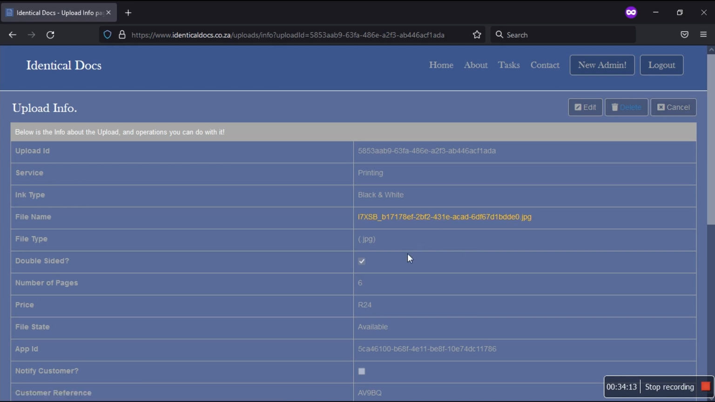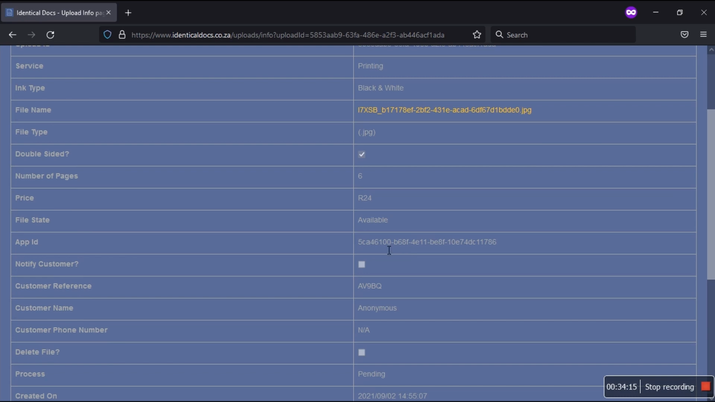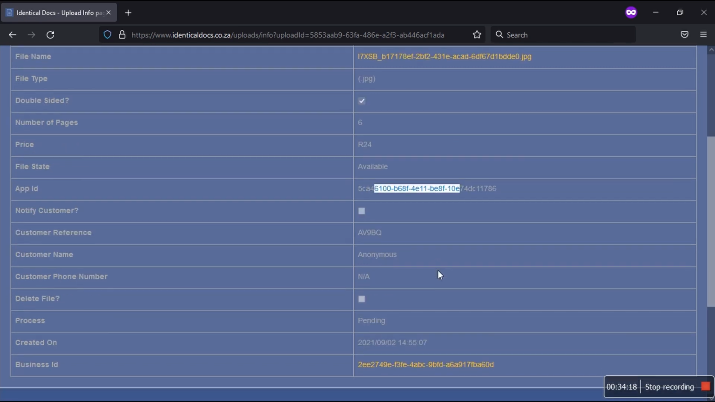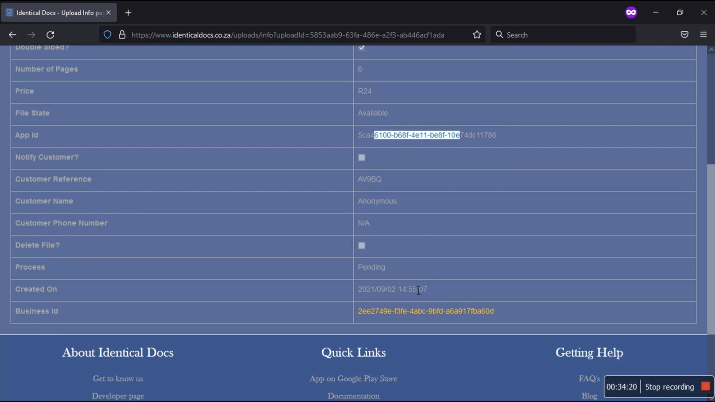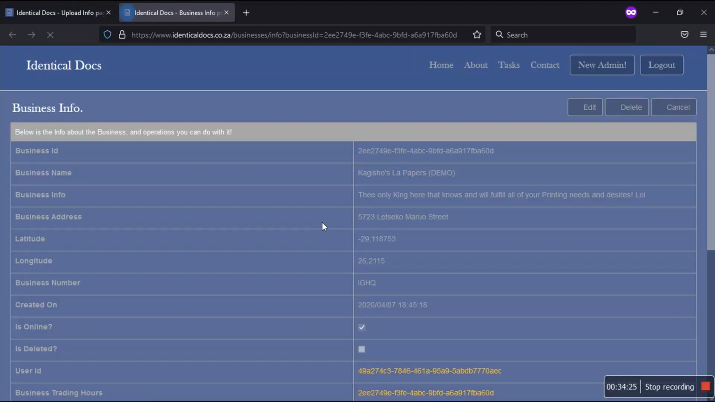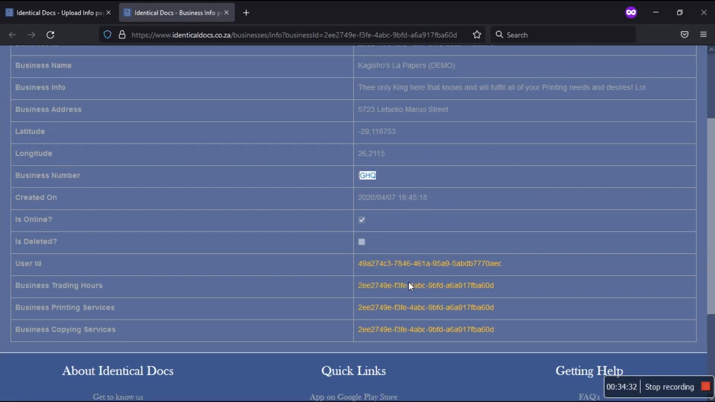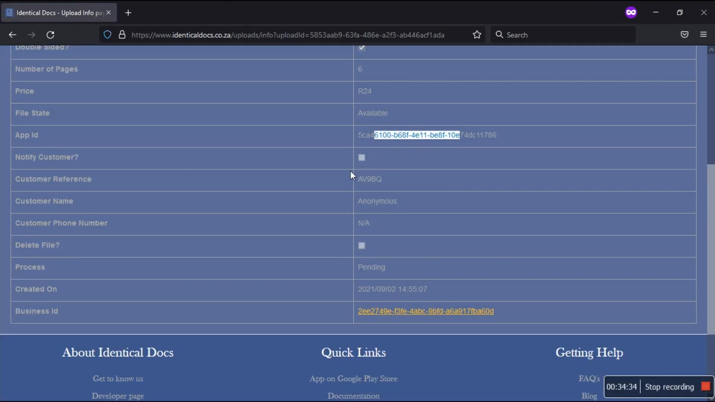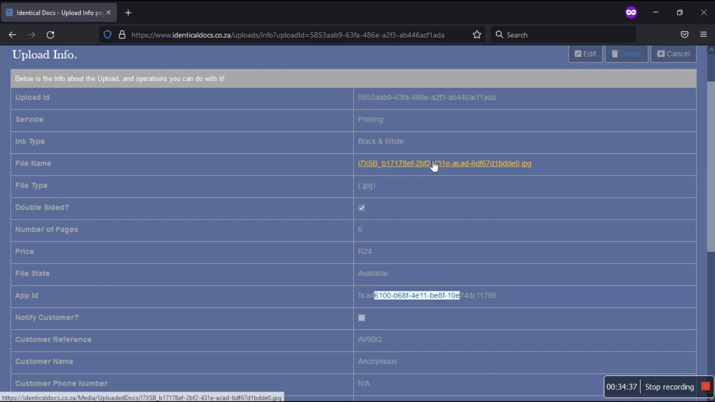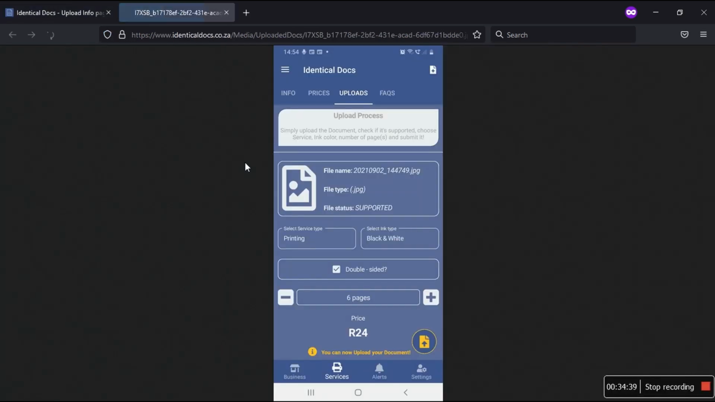And then the actual image, if I click, it will show me the actual image, which is a screenshot of my phone. There we go. And this is what I just did. 1454. This is exactly what I just did. The name of the screenshot, you see, 2021 0902 1447, when I took a screenshot. And then this is the file type. Yes, it's supported. This is exactly what I was doing. Printing, black and white, double-sided, 6 pages, 24 rand, and I click this button. I can't wait to show this live.